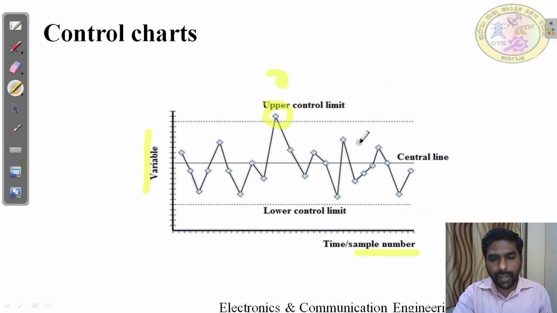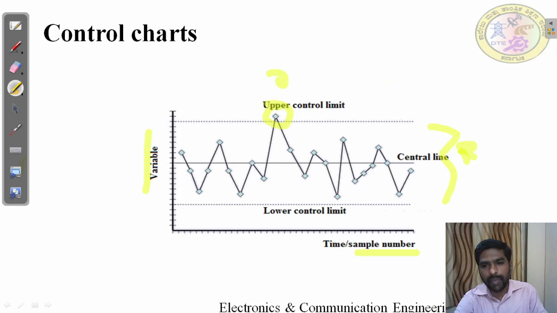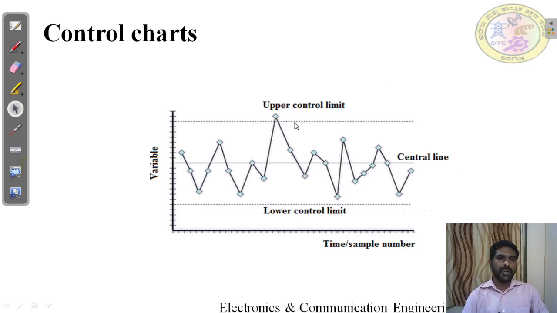And all this is the range. It's defined as the range. The process has to operate within this range. This is about the snapshot, how the data moves as time moves on. This is the way they collect all these things. This is about the control chart, and they will identify the upper control and lower control limit. The control chart has different types, such as P chart, X-bar chart, mean chart and so on. If you want more knowledge, you can go through the textbook or some resource material. You will find the maximum information about the control chart.